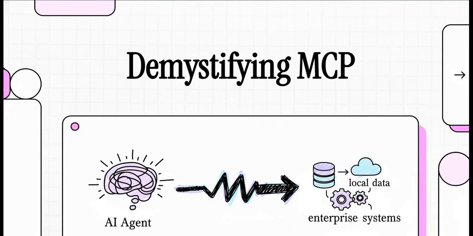Welcome to the Explainer. We're jumping right into something that is literally rewiring how artificial intelligence works today. We are talking about the Model Context Protocol, or MCP. If you've ever banged your head against the wall trying to get an AI agent to actually talk to your local database or your company's internal systems, you know exactly how painful that friction is. Well, today we're demystifying how MCP completely bridges that gap and makes those headache-inducing custom integrations a thing of the past. Let's get right into it.